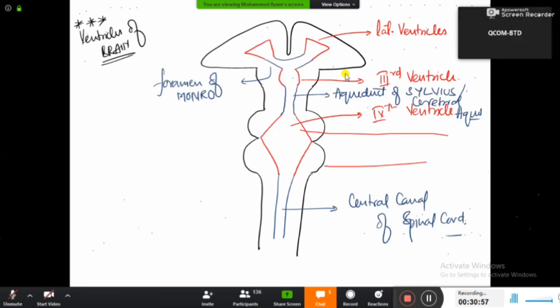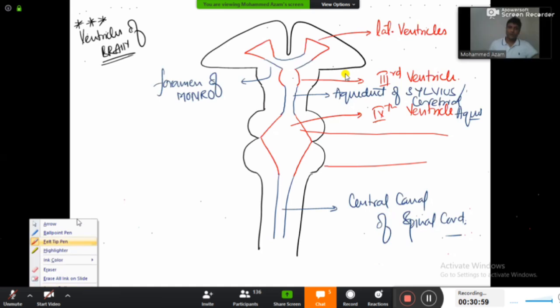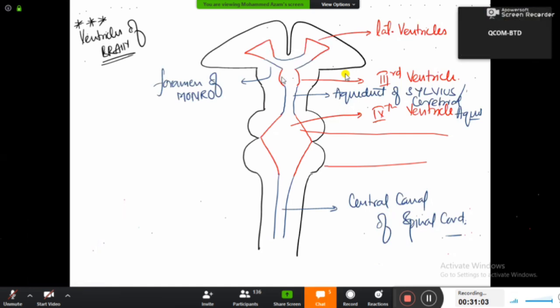Okay, let us revise together once. Lateral ventricles are located in cerebral hemisphere. Third ventricle is located in diencephalon, and the fourth ventricle is located in the entire hindbrain. Lateral ventricles are connected to the third with the help of foramen of Monro. Third is connected to fourth with the help of aqueduct of Sylvius, and the fourth one will continue down to the central canal of the spinal cord, guys. Hope everything is clear till here. So these are the important things to be learned about the ventricles of the brain.